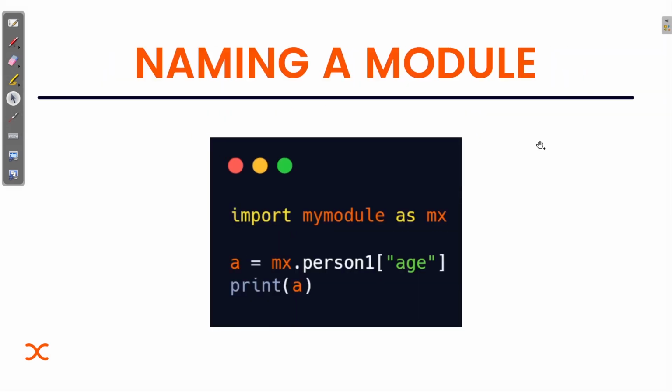Now also, I've already explained this part, that is naming a module. Import my module as mx. Suppose now I can simply write mx in place of my module. That's the simple way how you can rename a module.